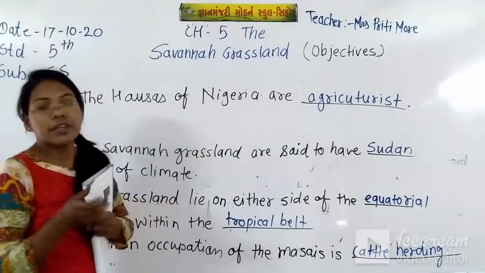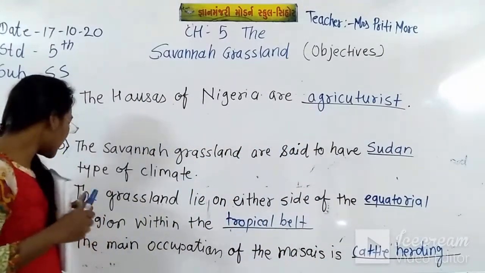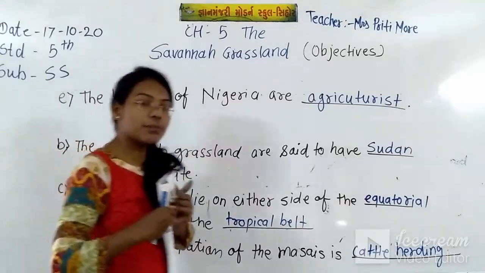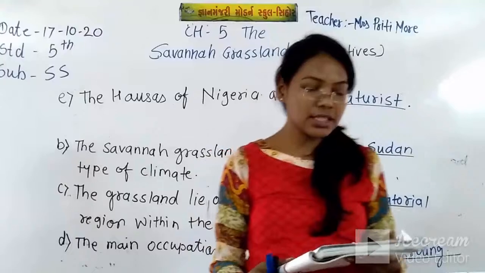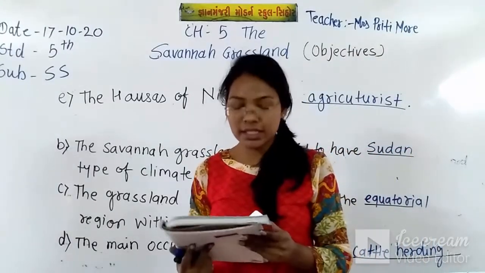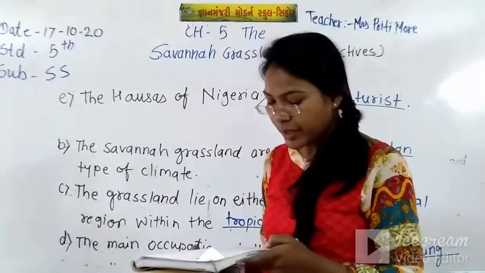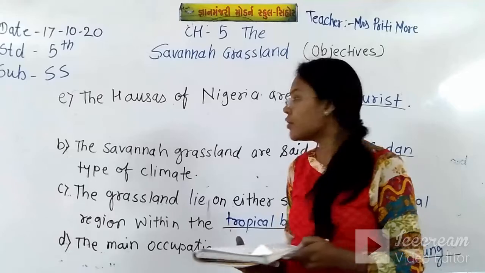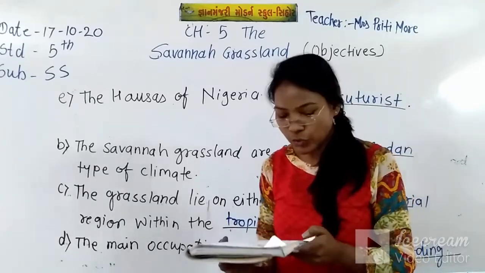So here we have completed question number 2, fill in the blanks. Question number 1, choose the correct answer, this one we have completed. And question number 2, fill in the blanks, this one also we have completed. Now number 3, say true or false, is left. First you complete this, then we'll do that one also.